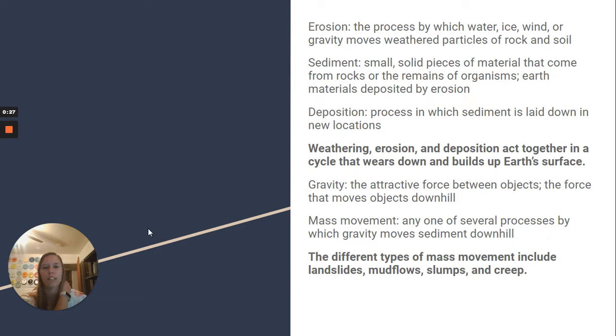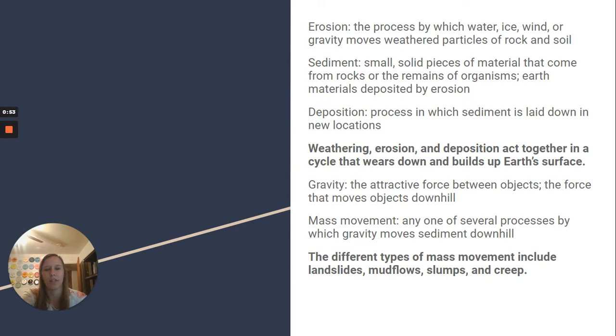So erosion is the process by which water, ice, wind, or gravity moves weathered particles of rock and soil. Sediment is small, solid pieces of material that come from rocks or the remains of organisms, and usually earth materials that are deposited by erosion. Deposition is the process in which sediment is laid down in new locations. Weathering, erosion, and deposition act together in a cycle that wears down and builds up Earth's surface.